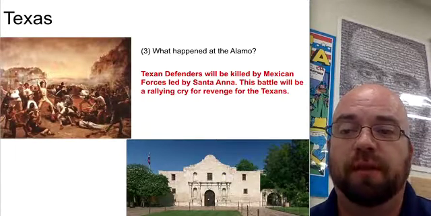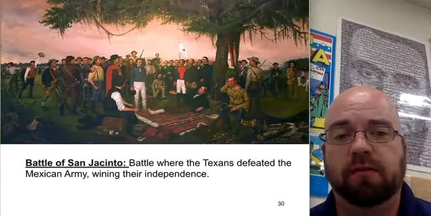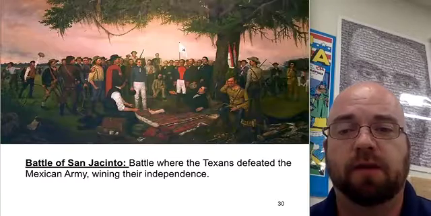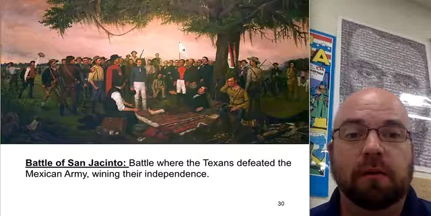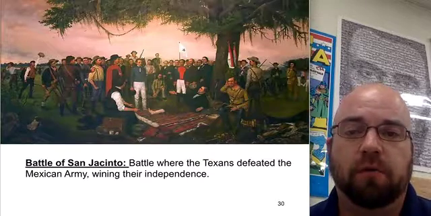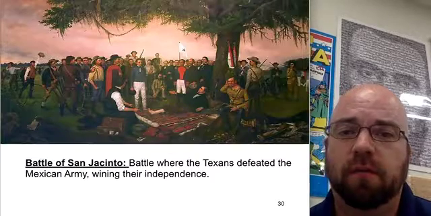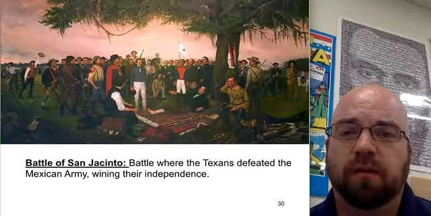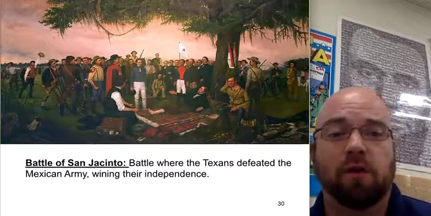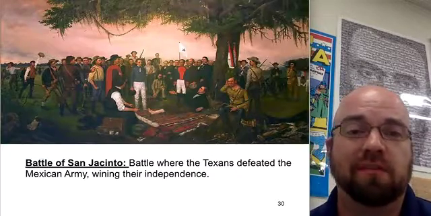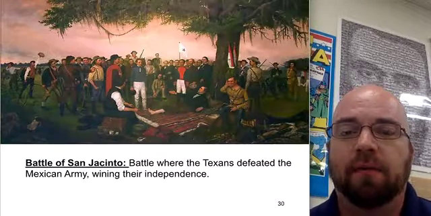movement towards independence. Texans do win a decisive battle throughout these battles and skirmishes that take place called the Battle of San Jacinto. At this particular battle, which only lasts for like 18 minutes, the American forces are able to capture Santa Anna. This is the general kind of in charge of the Mexican army. At this particular battle, they kind of force Santa Anna to say that he's going to go back to Mexico and help secure Texans' independence, which doesn't completely come out that particular way.